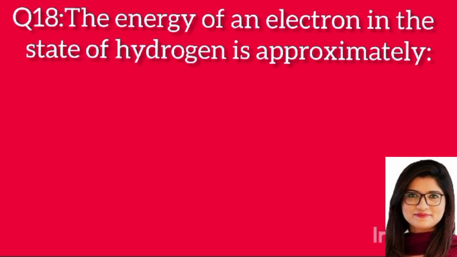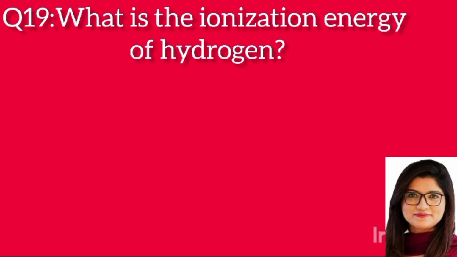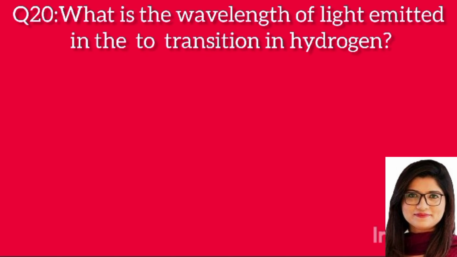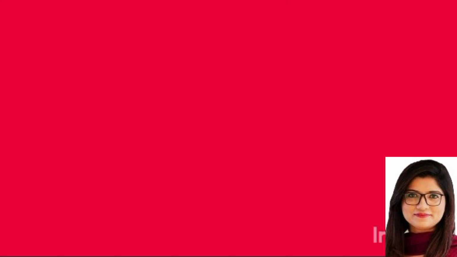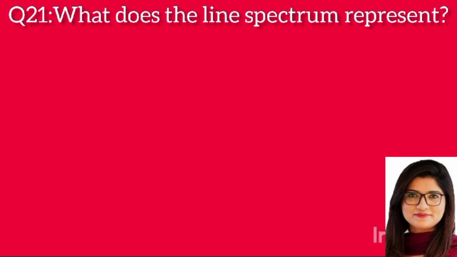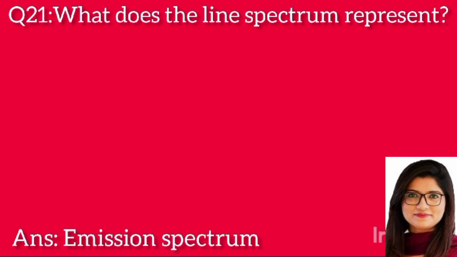Question 18. The energy of an electron in the state of hydrogen is approximately: Answer: 3.4 electron volt. Question 19. What is the ionization energy of hydrogen? Answer: 13.6 electron volt. Question 20. What is the wavelength of light emitted in the transition in hydrogen? Answer: 103 nanometer. Question 21. What does the line spectrum represent? Answer: emission spectrum.